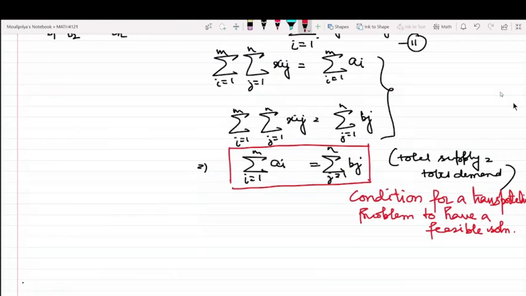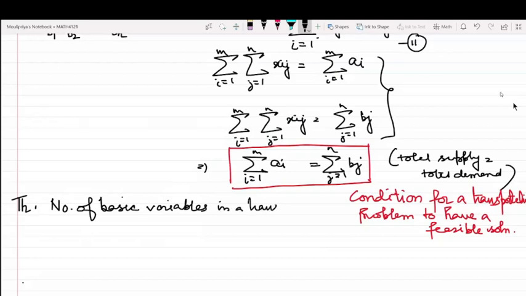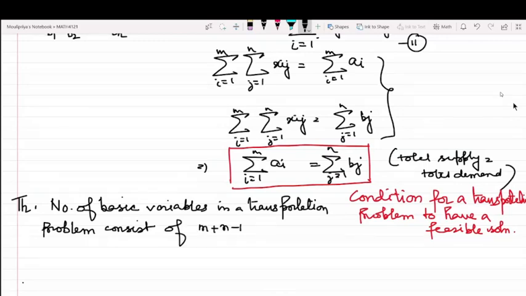The statement says, the number of basic variables in a transportation problem is m plus n minus 1.